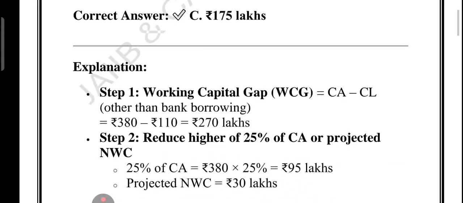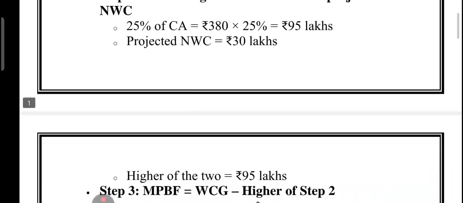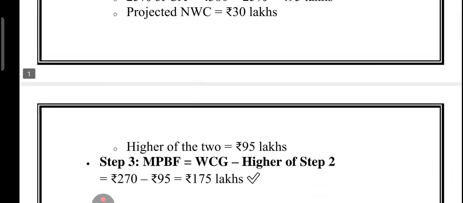As you can see the calculation, 25% of CA is 95 lakh, projected NWC is 30 lakh. So which is higher? 95 lakh is higher. So we will take 95 lakh. This is the amount that borrower has to contribute from their long term fund, right? Now third step is to calculate the MPBF. So see, bank will say I have to fulfill this gap of 270 lakh, out of which 95 lakh will be contributed by you. The rest amount I will contribute. So 270 minus 95, which is equal to how much? 175 lakh. So 175 lakh will be contributed by the bank.